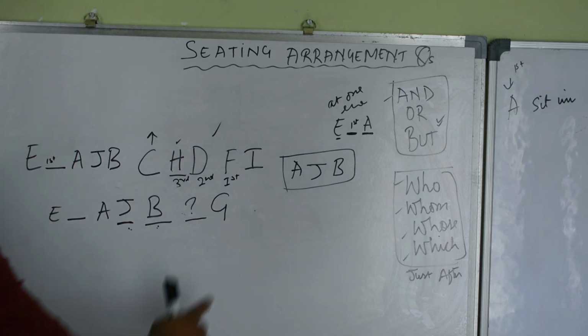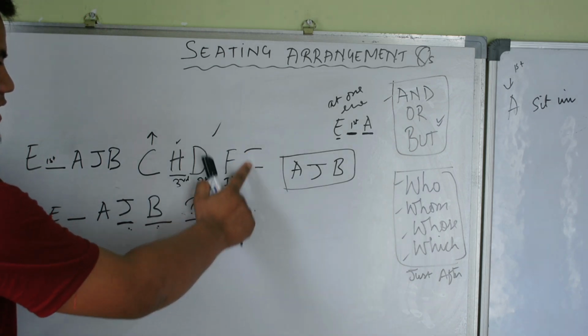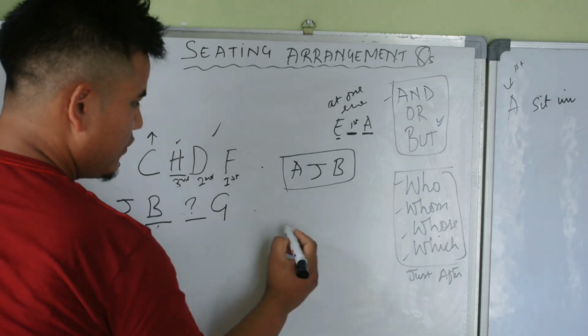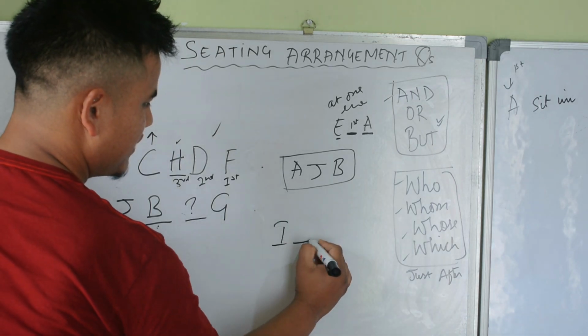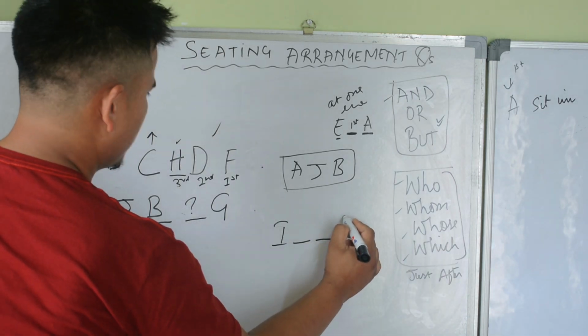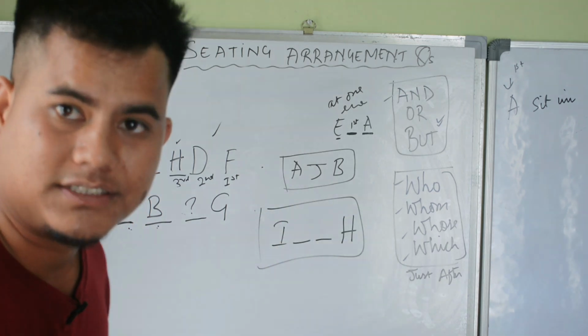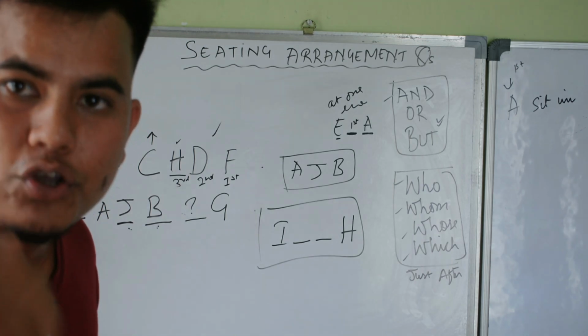To the right of I, I is the first person, second person, and H is at the third place.